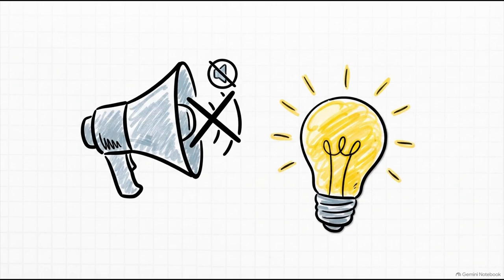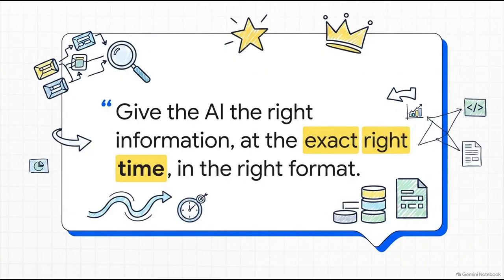Because here is a hard truth every AI engineer learns eventually. No matter how perfectly you word your instruction, and honestly, no matter how many capital letters or exclamation points you use in your prompt, it is going to fail if the underlying context is missing. A good prompt just cannot magically guess a business rule it was never taught. So if you take away just one thing from this explainer today, let it be this golden rule. Your job is to give the AI the right information at the exact right time in the right format. Not all the information, just what it needs right now.